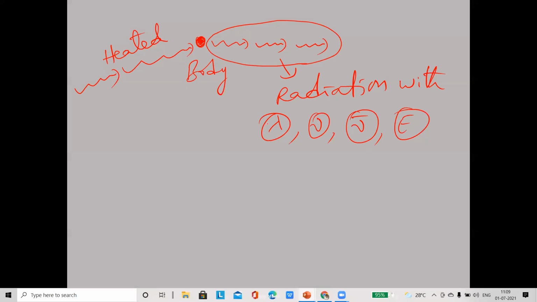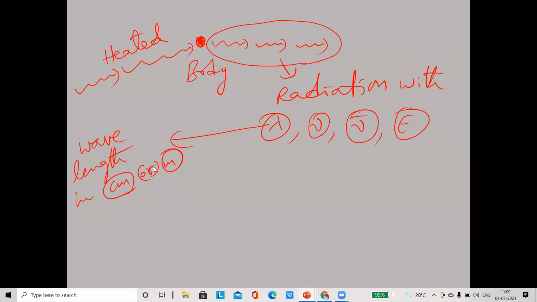Now see, the first one is wavelength. So this radiation has wave characteristics. This wavelength is measured generally in centimeters or meters. Centimeter is the CGS unit of length and meter is the MKS unit of length. So wavelength is taken in centimeters or meters.